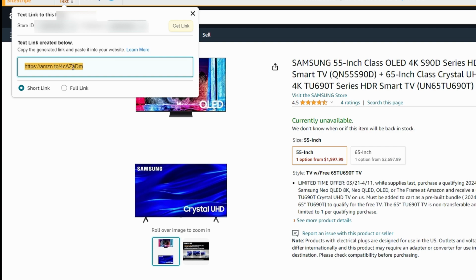Use the affiliate link in your content such as blog posts, videos, or social media posts. When people click on this link and make a purchase, you will earn commissions.